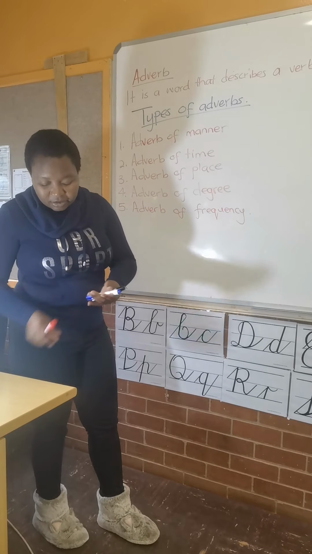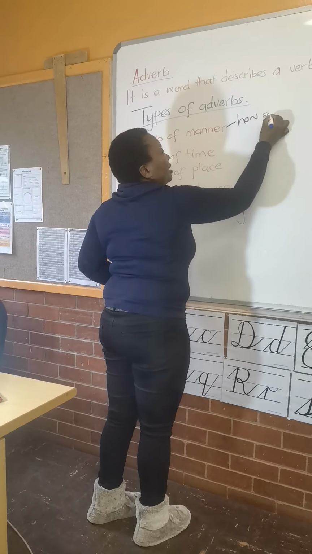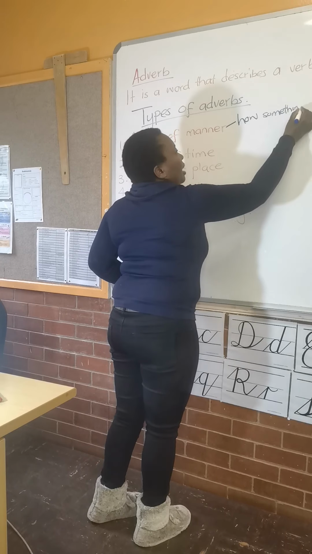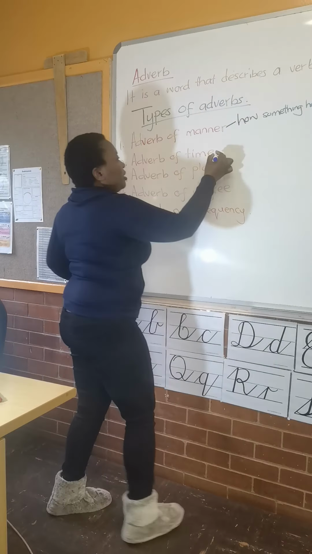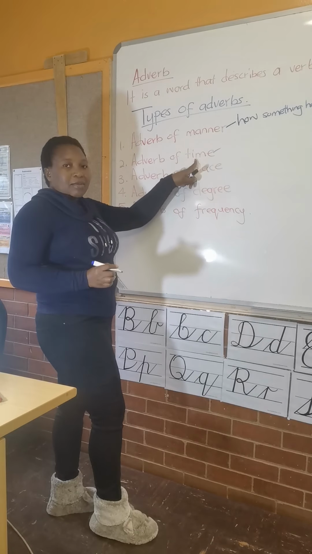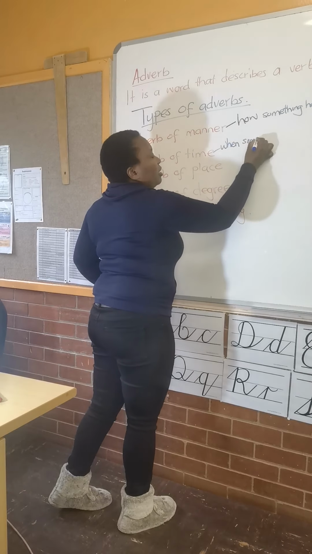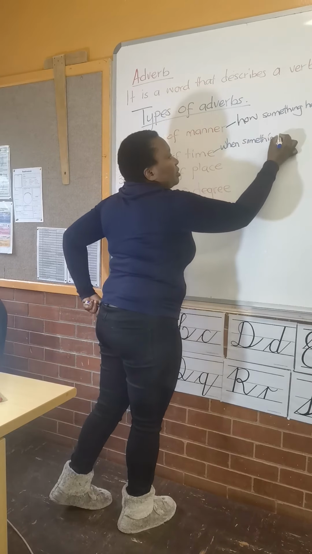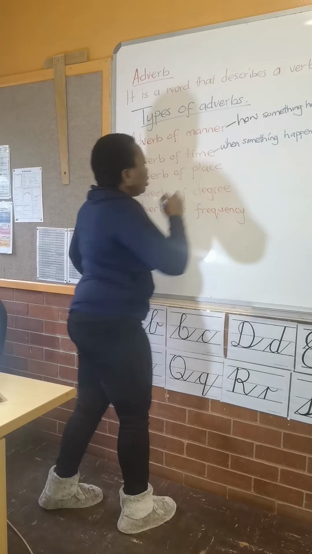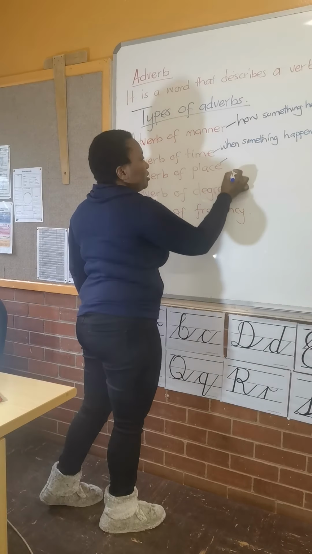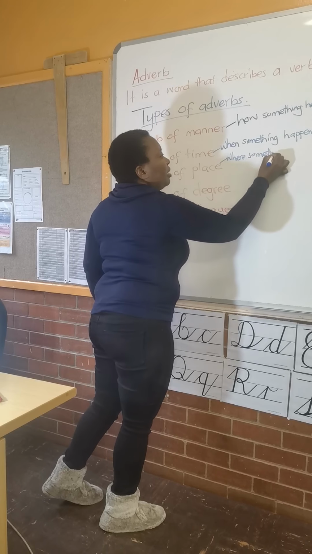When we talk about an adverb of manner, we are talking about how something happened. Then when we're talking about adverb of time, this one tells us when something happened. Then we look at an adverb of place. This one tells us where something happened.